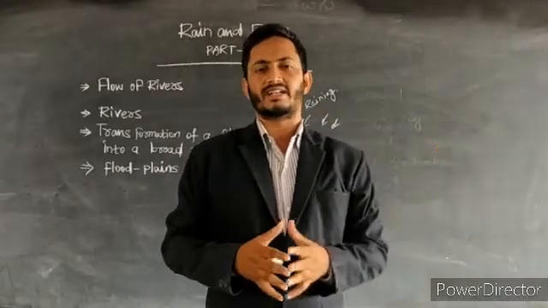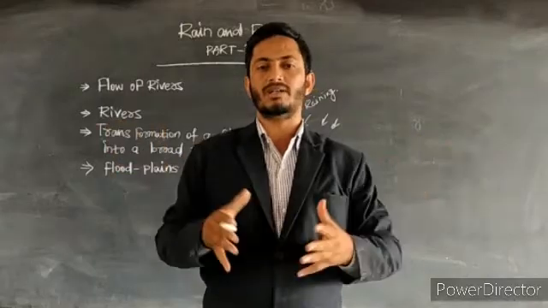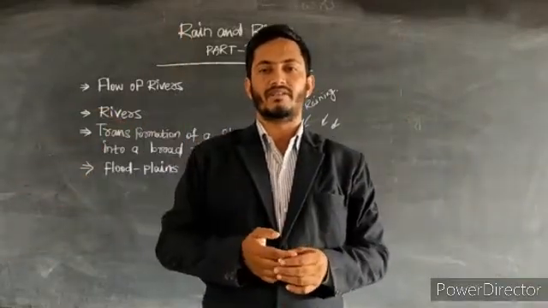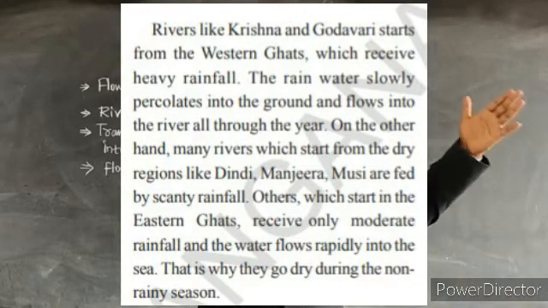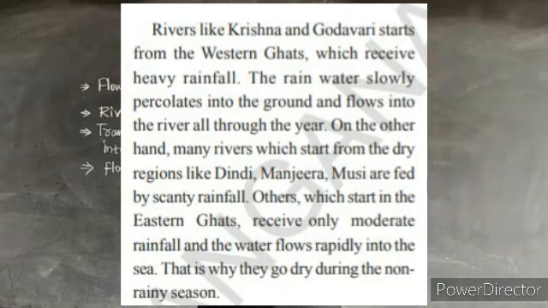Rivers like Krishna and Godavari start from the Western Ghats, which receive heavy rainfall. The western part of Telangana will also receive heavy rainfall.